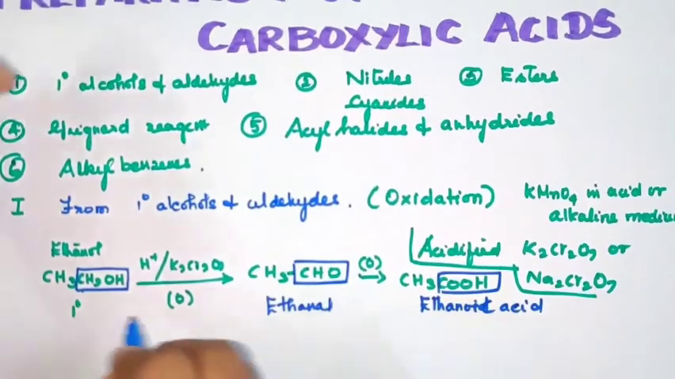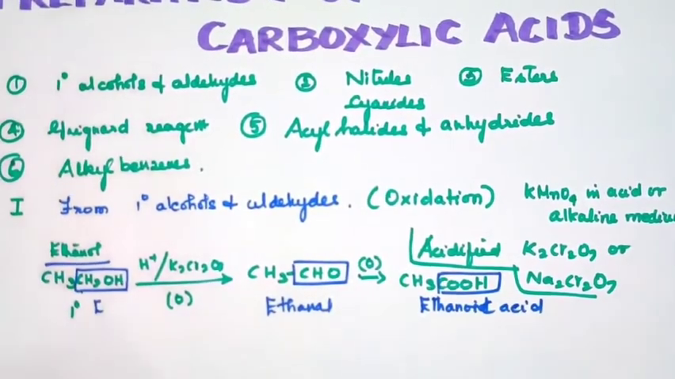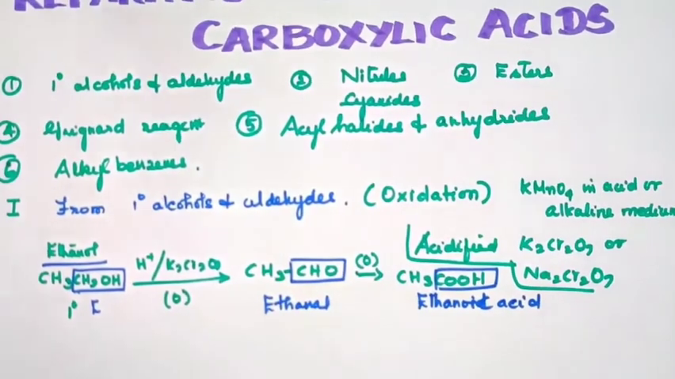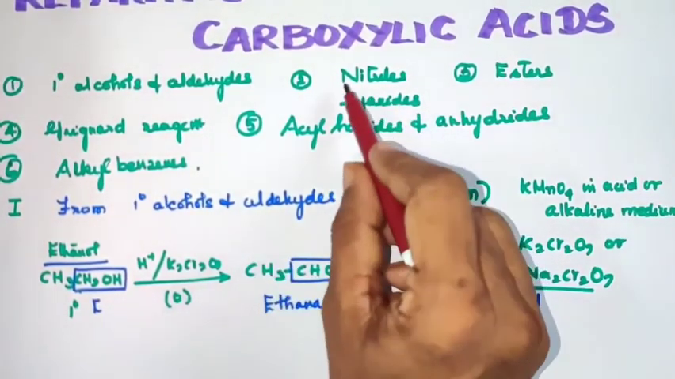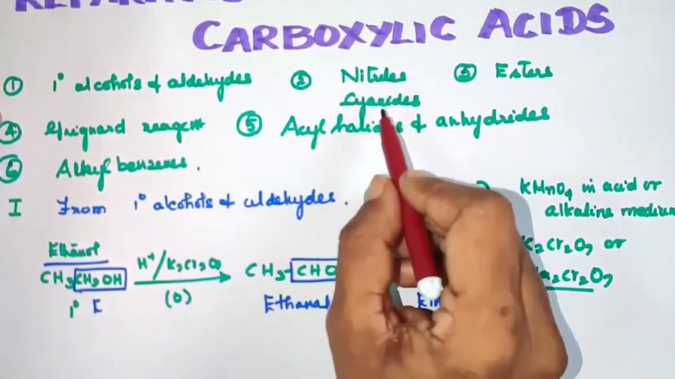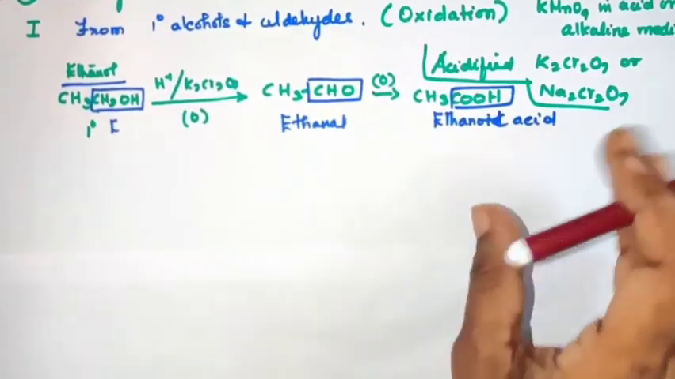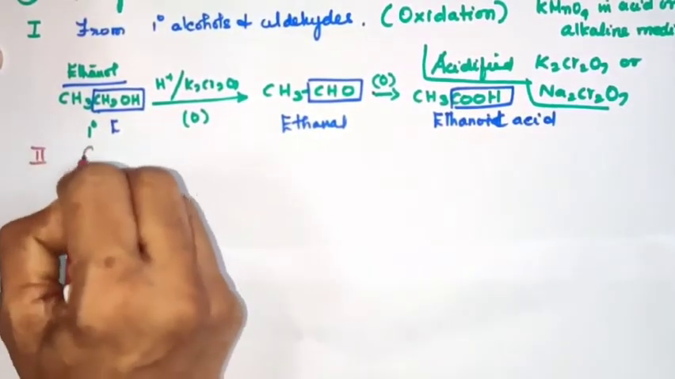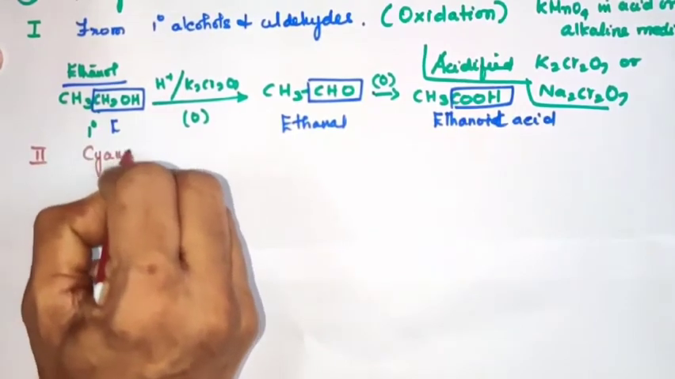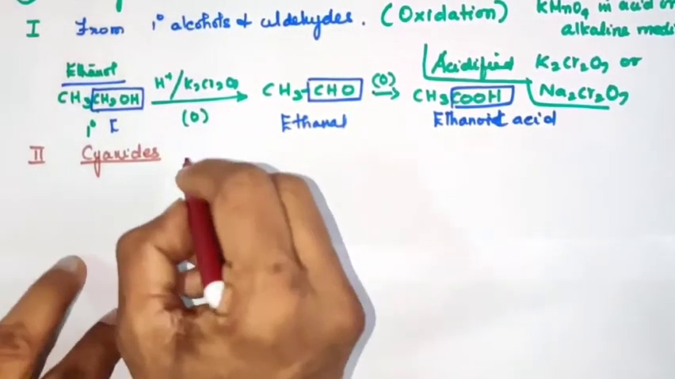To prepare carboxylic acids, primary alcohol in the presence of potassium dichromate or sodium dichromate or potassium permanganate, you can use any oxidizing agent. Just know the nature of the oxidizing agent: KMnO4, K2Cr2O7, sodium dichromate are strong oxidizing agents which convert primary alcohol into acid.